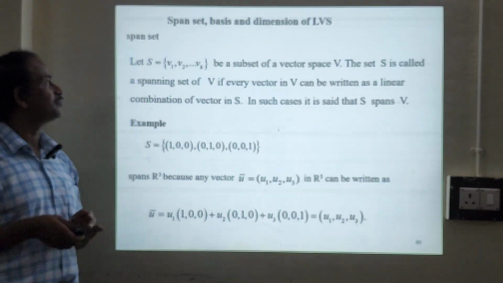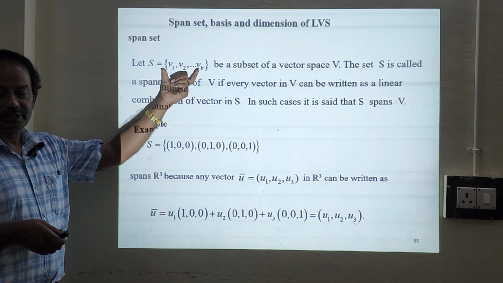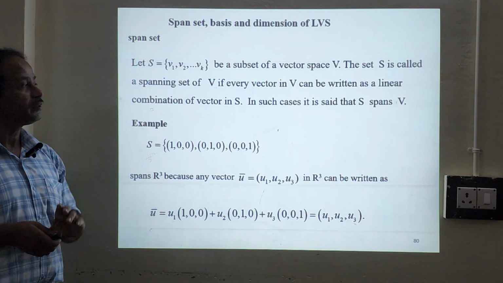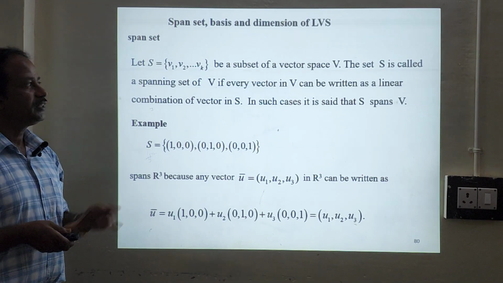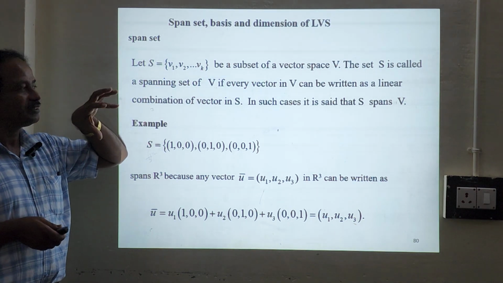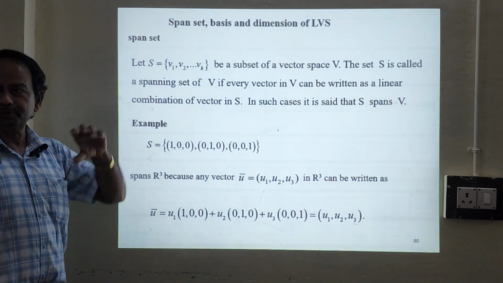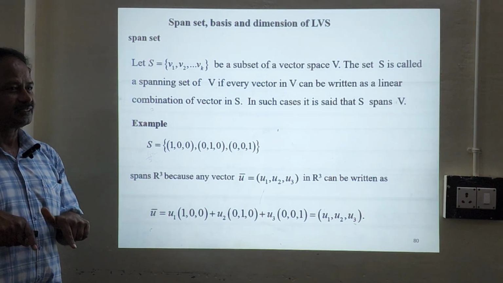It's a very important concept. Suppose we consider S having some components, say v1, v2, up to vk, a subset of a vector space V. Then the set S is called a spanning set of V. Hilbert space is spanned by a basis, as I said just now.